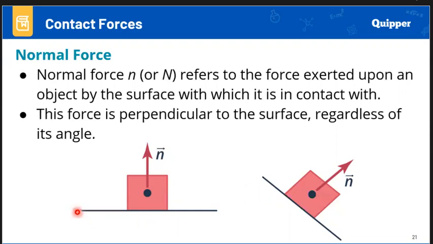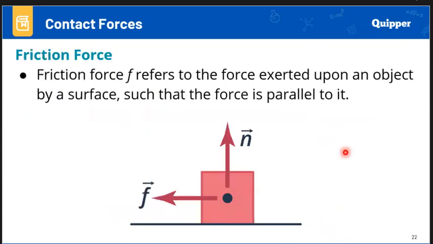For example, in this picture, this is the surface, this is the object, and you are lifting the box, meaning this is the action force, and the surface is perpendicular. Thus, you are exerting a normal force. The same thing here. This is the surface, this is the object, and you are pulling it. Then it is perpendicular to the object, so you are exerting a normal force.